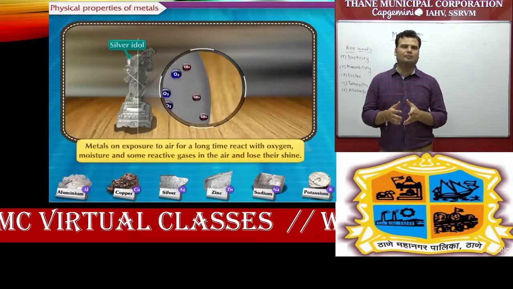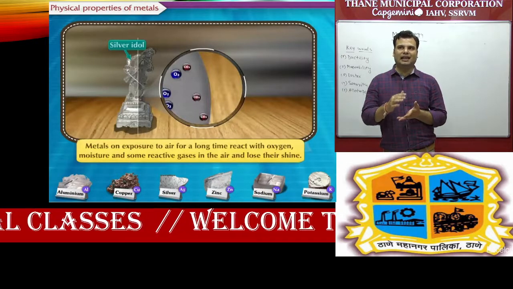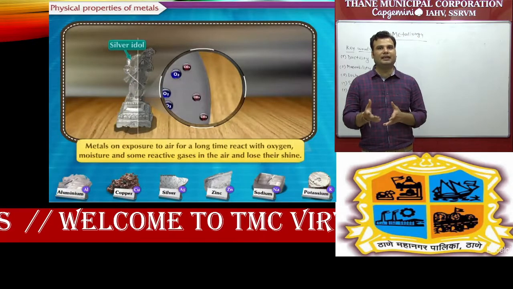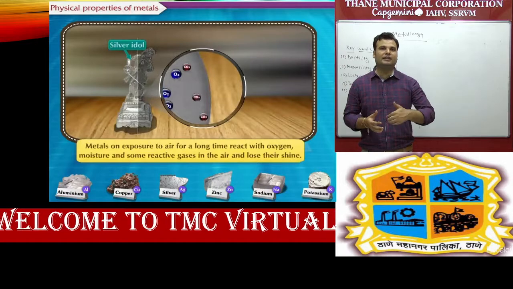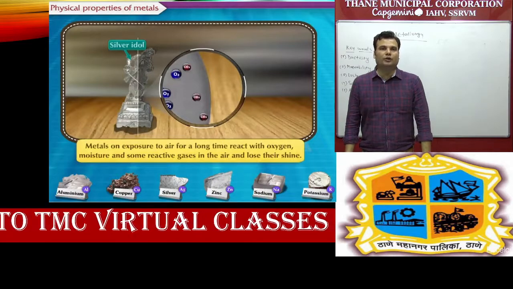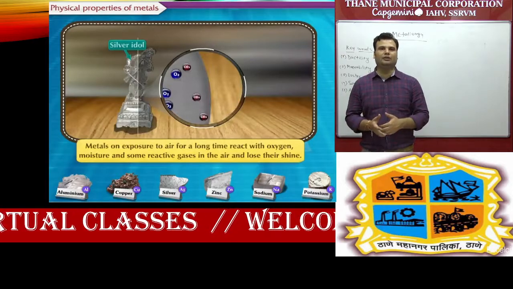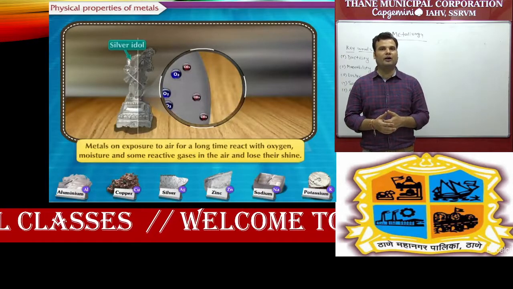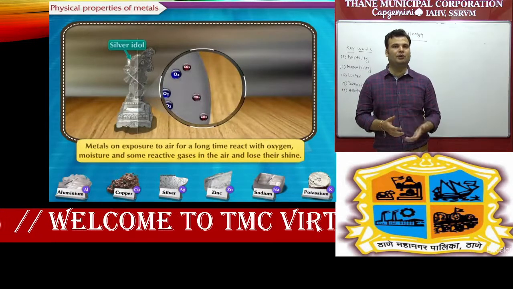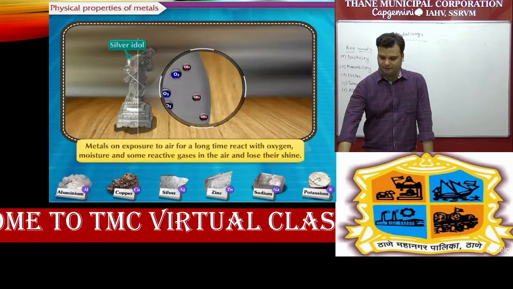Students, but remember that after some time the shine of metals becomes less, because metals are always reactive with gases like oxygen and carbon dioxide. Whenever they react with carbon dioxide, oxygen or moisture present in the atmosphere, they lose their shine because they form a metallic oxide. Like copper, aluminum, zinc; gold is very less reactive, but silver also changes color to black. This type of property you can see in metals.